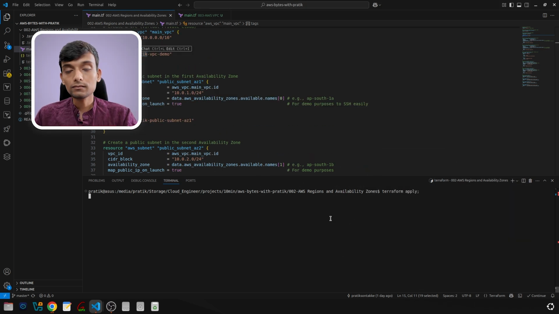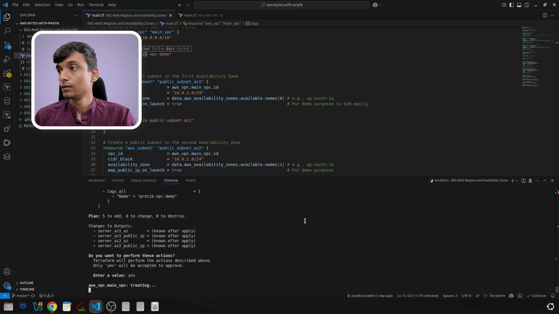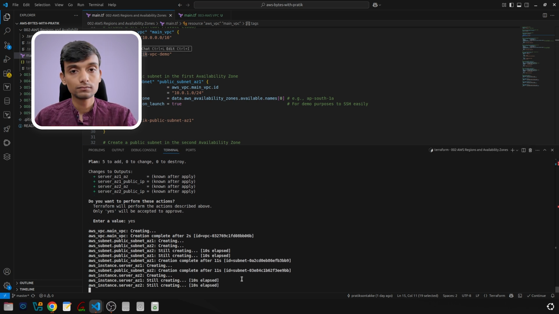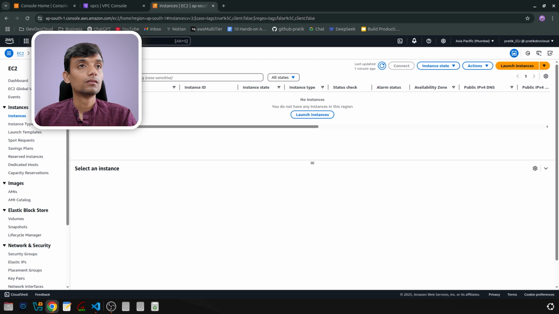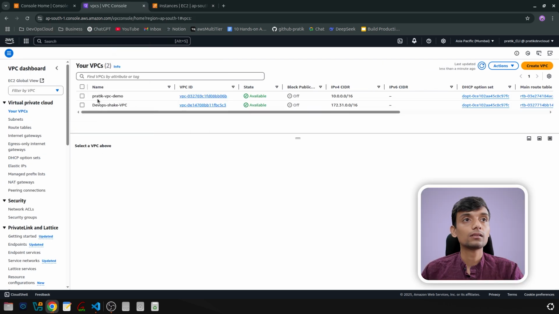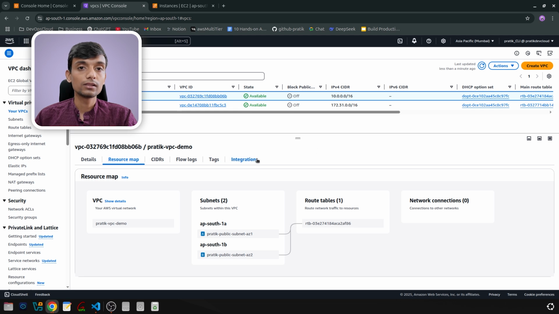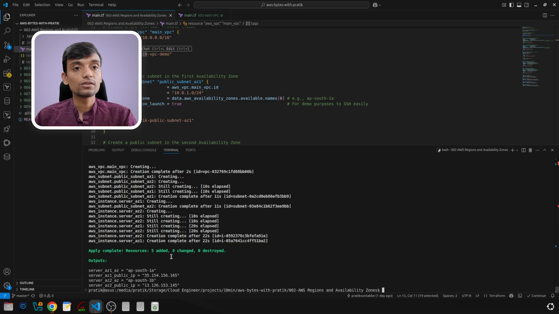Terraform. You can see Pratik VPC demo. You can see it, right? And this is our resource map. What is it doing? If this one goes down, this one will handle. If this one goes down, this one will handle, right? That's what I am explaining. AZ1 and AZ2, right? And 5 resources added.